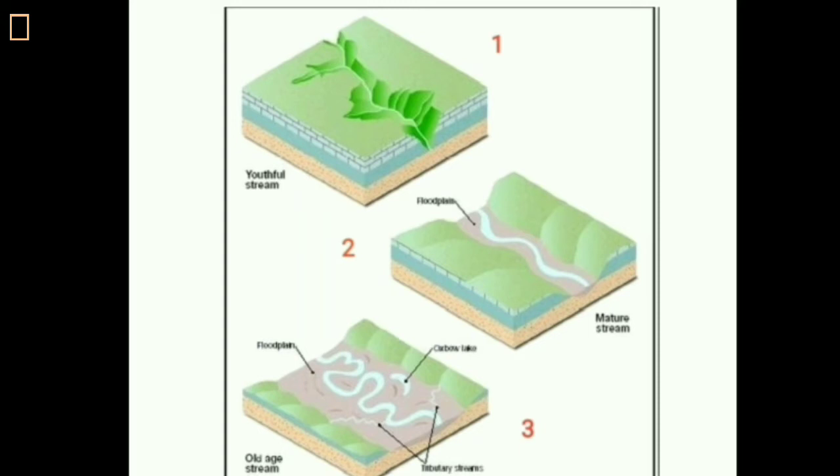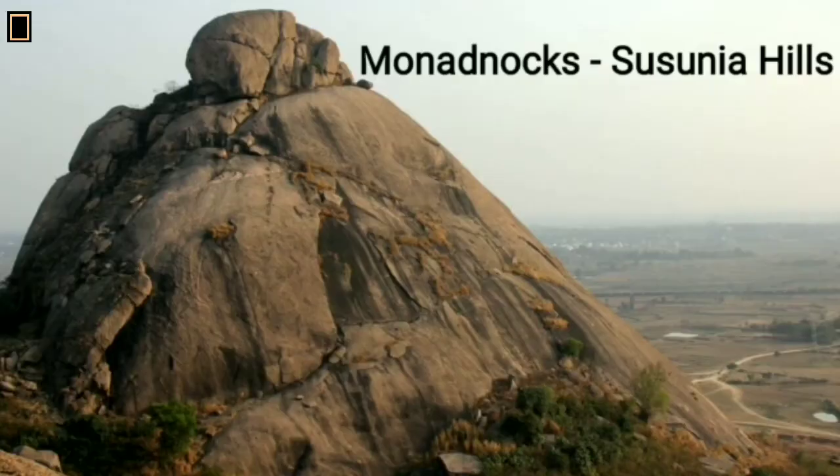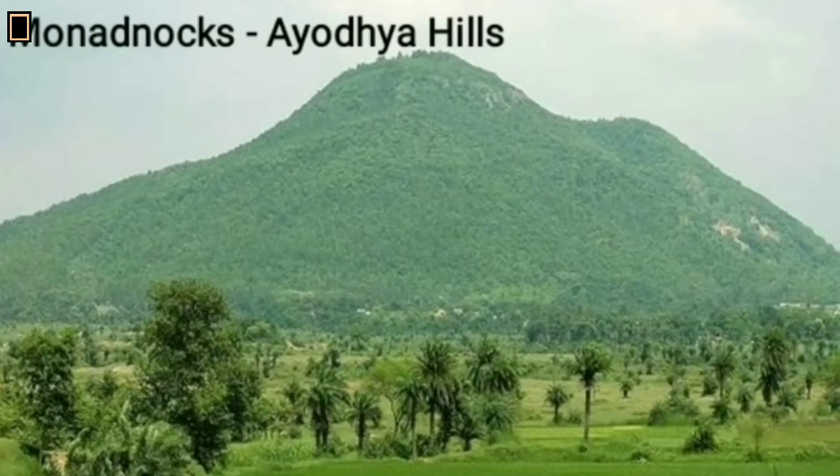Residues of hard rock of a peneplain stand above the general level of the land and are known as monadnocks. Susunia Hills and Ayodhya Hills of Purulia are examples of monadnocks.